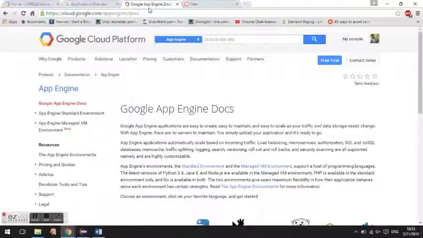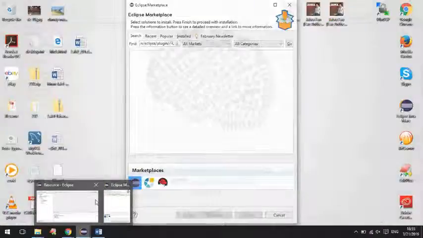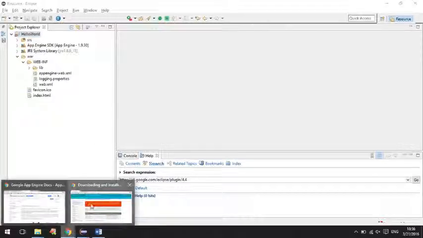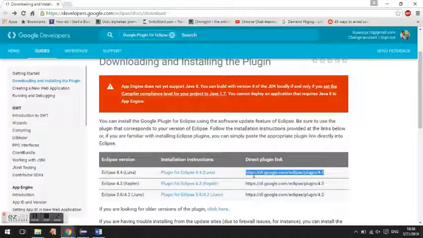We'll be deploying a Java web application on a Google App Engine. For that, we'll use Eclipse and we'll require the Eclipse plugin for Google. For that, we'll have to download the plugin from the Google's website.